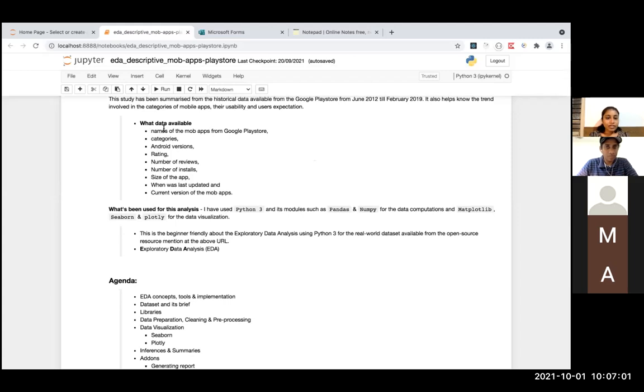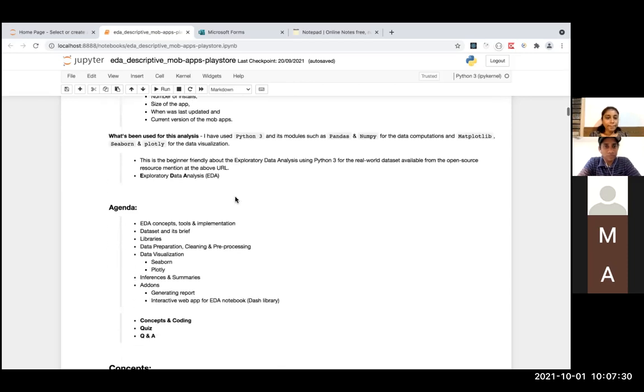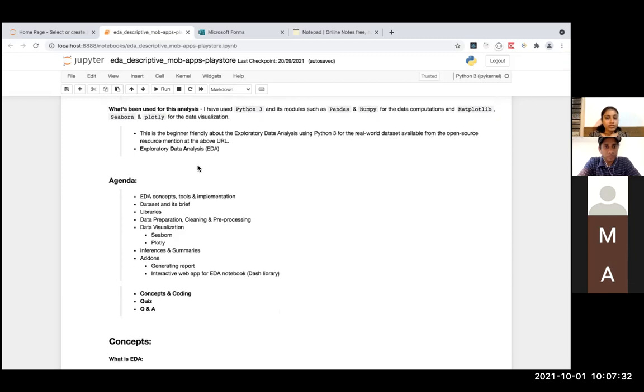When you have a data set, what are you going to look at? What are the fields? What are the column names it has got? And what insight is it giving us? In this data set, we have names of mobile apps from Google Play Store, its categories, Android versions, rating, number of reviews, number of installs, size of the app, when it was last updated, and current version of each app.